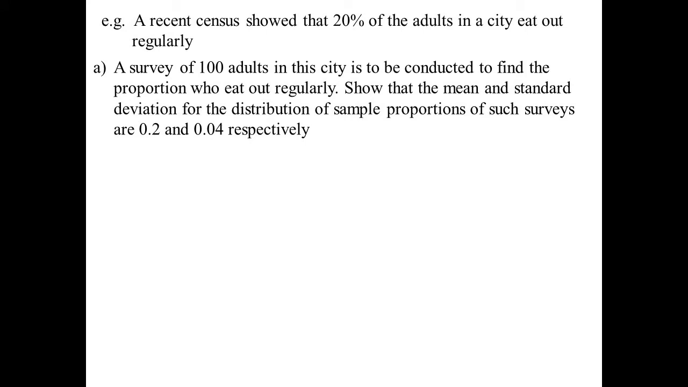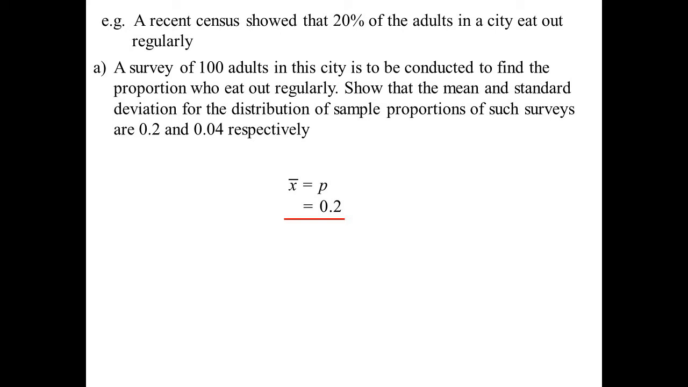A recent census shows that 20% of adults in the city eat out regularly. Now, a survey of 100 adults in the city is conducted to find the proportion who eat out regularly. They're helping us out here by telling us what the answers should be. So the mean and standard deviation, 0.2 and 0.04. Notice I put X bar because we're dealing with a sample. Mu we tend to use for the mean of a population, whereas X bar we use for the mean of a sample. So X bar is equal to P, and that is 0.2.